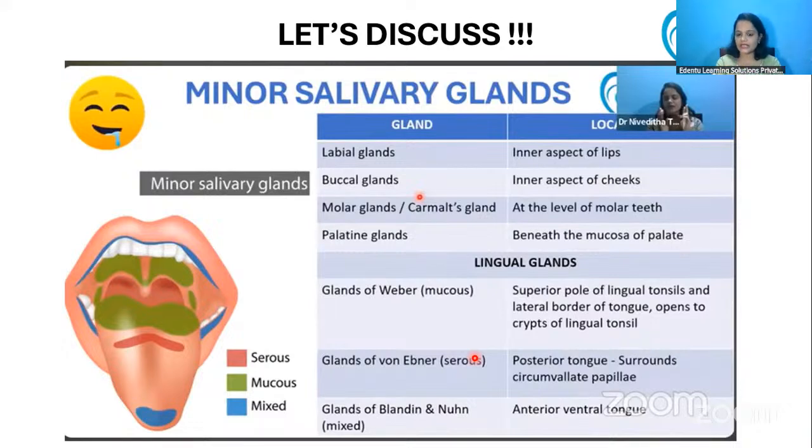In newborn babies, when fat intake is really high but pancreatic lipase production is not that developed, this lingual lipase is the one breaking down all the lipids taken during the newborn stage. So that's why the von Ebner glands and lingual lipase are really important.